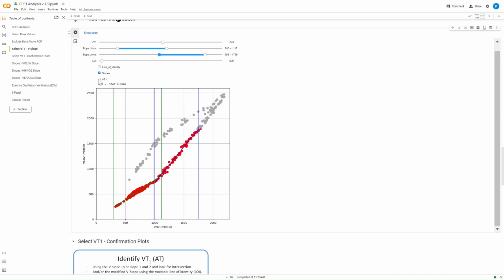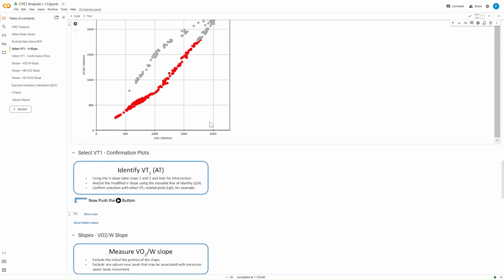Again, let's put the VT1 back in again. And we can see that confirms quite nicely that we're in the right place. It's crossing over there. This is where that line of identity is coming in, and it's where we initially thought we had a deflection anyway. So very easy example, I know, but it shows you how you use the tool, and that's the important thing. So once I've done that, I have selected AT for subsequent analysis on this. Okay, so let's scroll down to the next section.